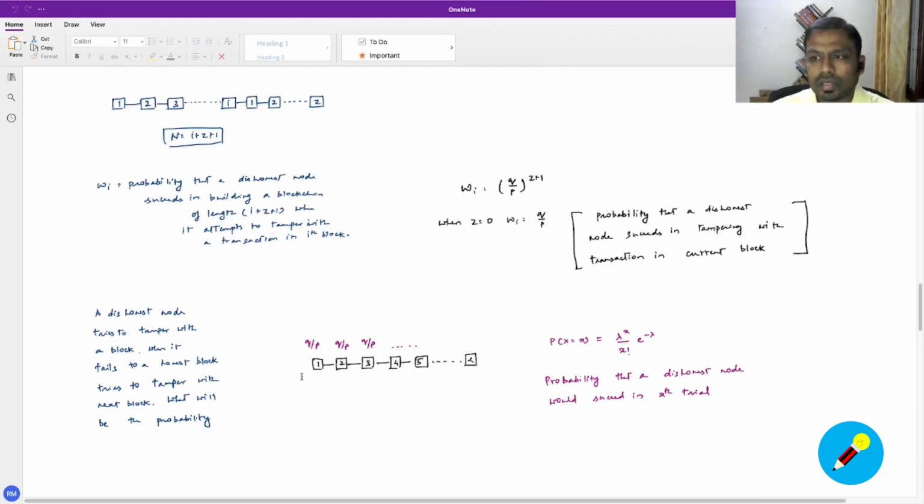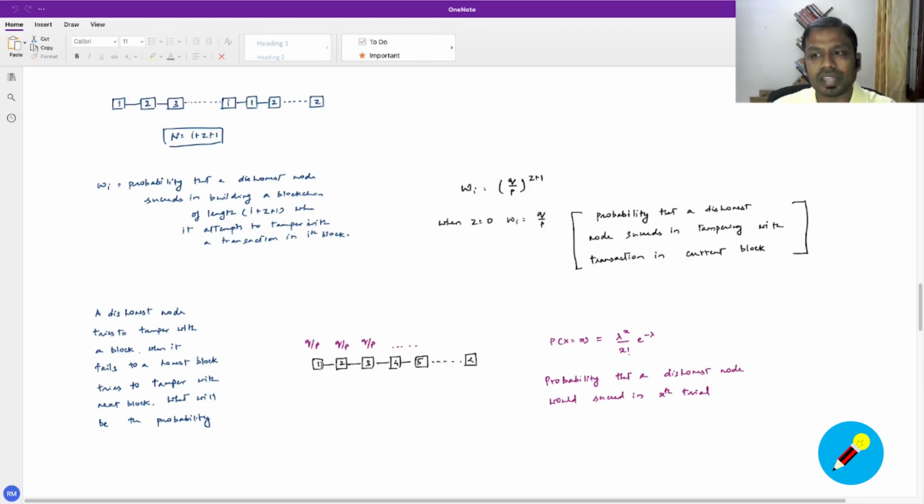Now, let's consider an infinite blockchain, and so that's what we showed here. It starts from block 1, 2, 3, and all the way up until infinity. What if a dishonest node tries to tamper with a transaction in the current node? Let's say it tries to tamper with the transaction in the first node. There are two possibilities: either it can succeed or it cannot succeed. When it cannot succeed, it means that one of the other honest nodes has built a longer blockchain.